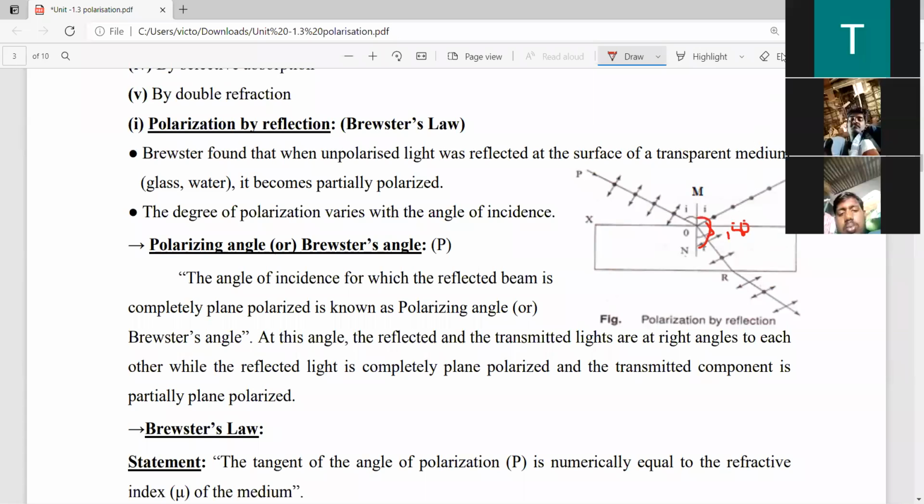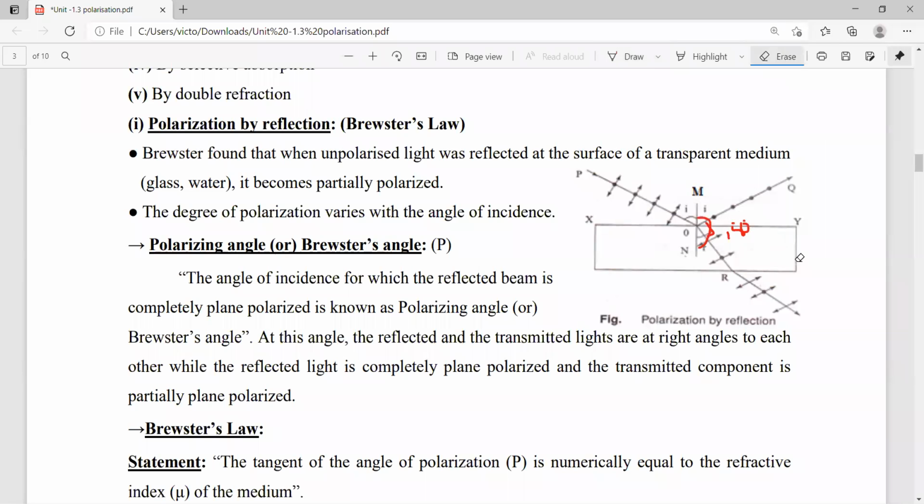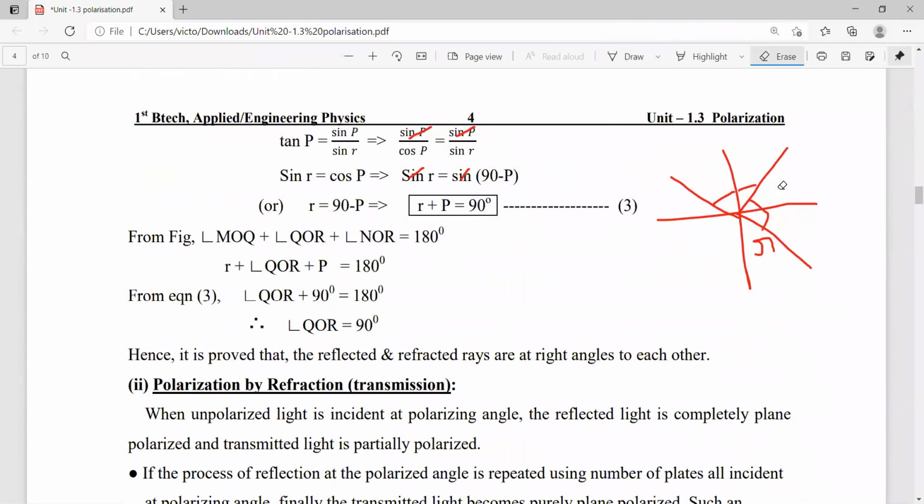Okay. Total this value equal to 180 degrees. So this is the total value. So here it is I, something, this is X, but this total value becomes 180.